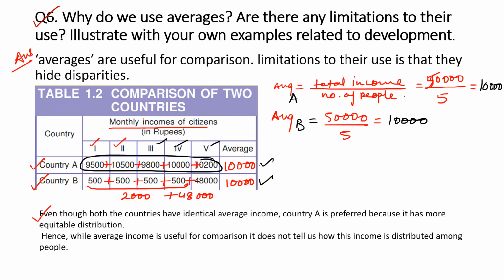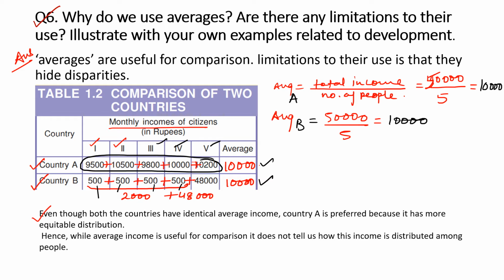All of the five citizens have near equitable income, something around similar income: 9,500, 10,500, 9,800, 10,000 and 10,200. But in country B you will see the first citizen has just 500, second also 500, third also 500, fourth also 500, but the fifth one has 48,000. That is unequitable distribution.